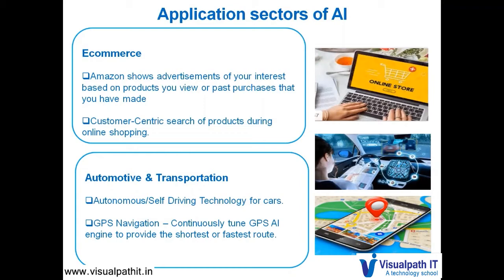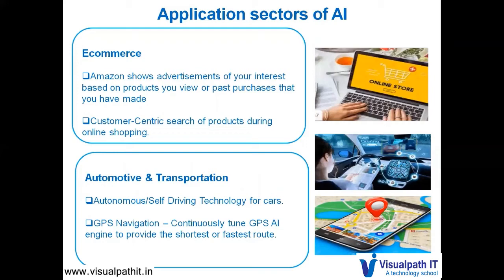The next sector is the automotive and transportation sector. We have been hearing of the self-driving cars. It is completely based on artificial intelligence. Self-driving cars also need to know the distance between two objects, for example, when it is moving on the roads. So how does it do it? There are a lot of approaches called supervised learning, unsupervised learning, which we'll be discussing in the further chapters.